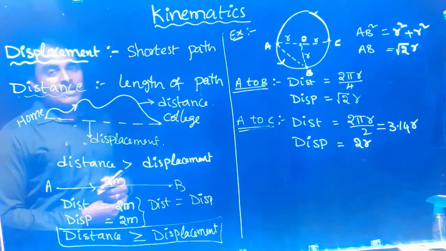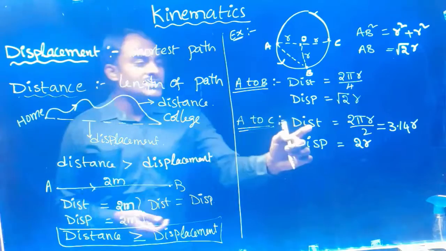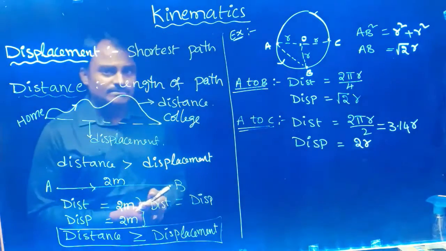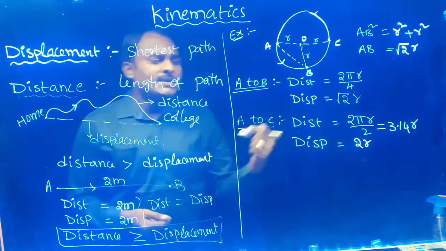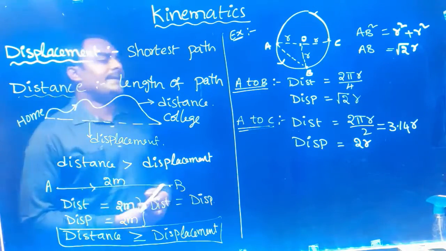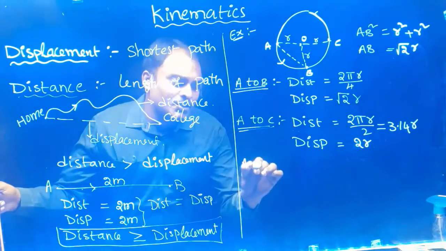Here again we have one more example to compare which is greater easily. So distance traveled here is 3.14 times r, displacement is 2r. 3.14 is greater than 2. So distance is greater than displacement, that's what already we written here. Right? Next. Here if I take another case A to A.